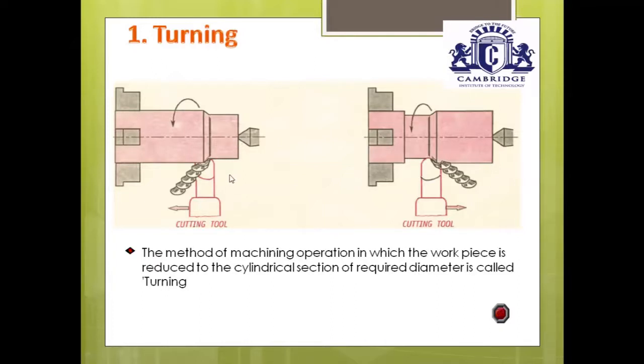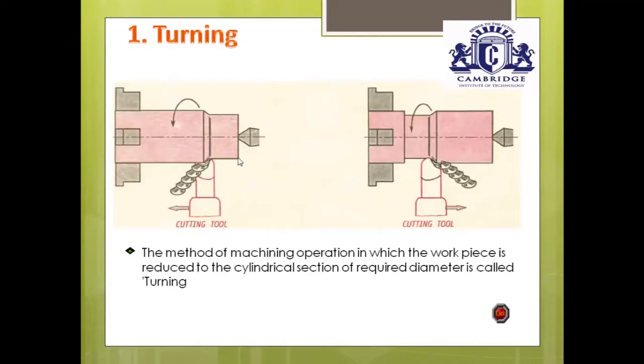The depth of cut that we give here is in the range of 2 mm to 5 mm, not exceeding 5 mm.